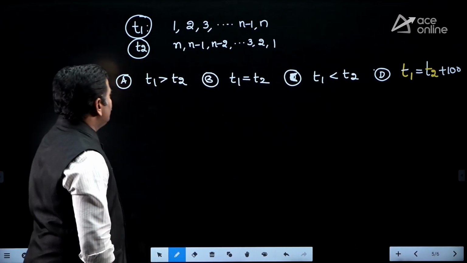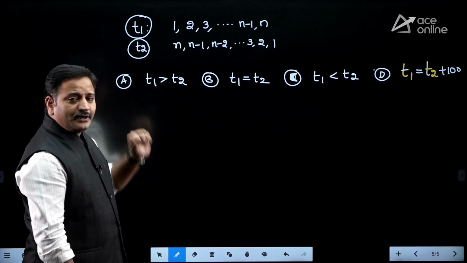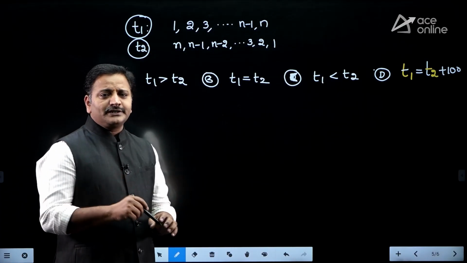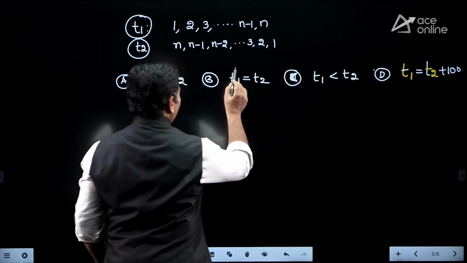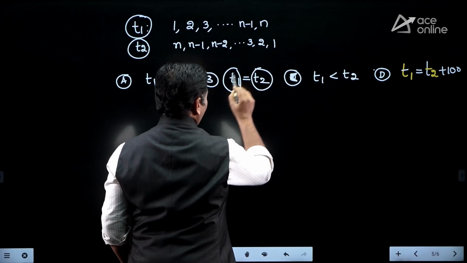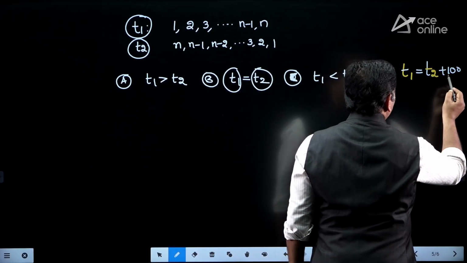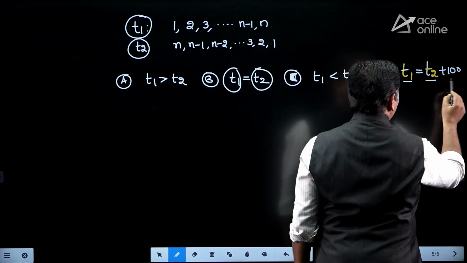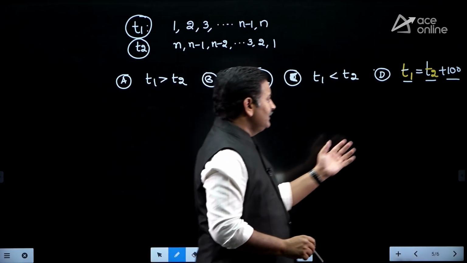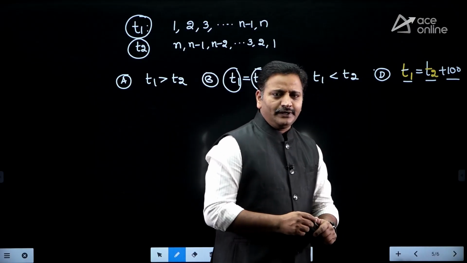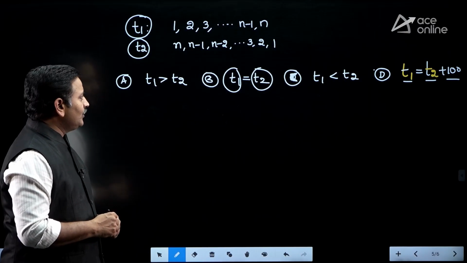So generally friends, whenever array elements are in ascending order or descending order, the time remains the same, that is theta of n square time. So I can say T1 is equal to T2. Here it is a constant, we need not give importance to the constant. T1 is equal to T2 plus 100 refers to the comparisons point of view. I cannot say T2 plus 100 equals T1, friends. Therefore you can say T1 is equal to T2. Hope you understood, right friends?